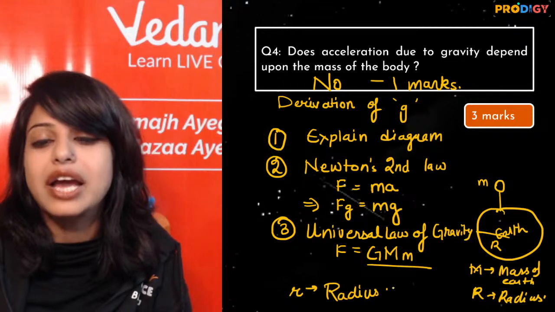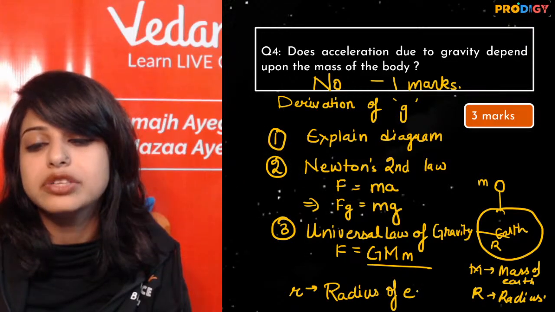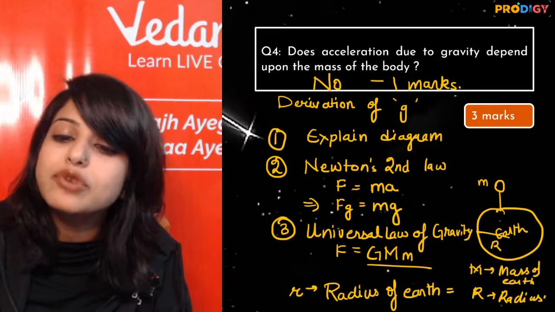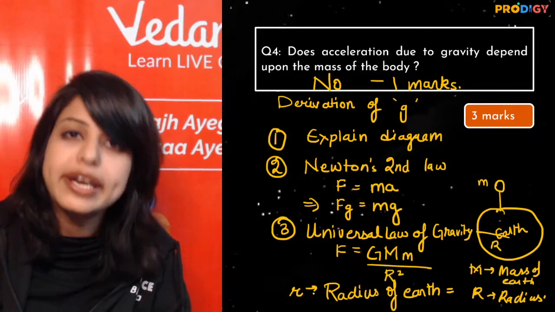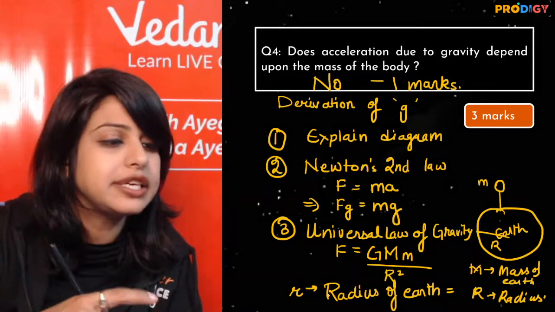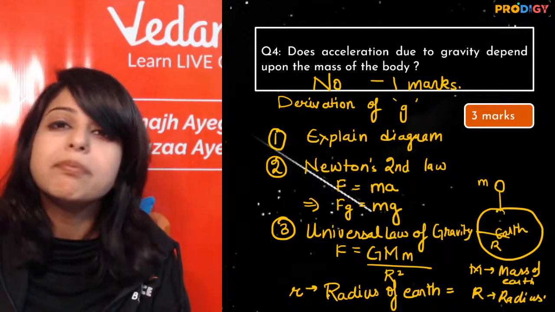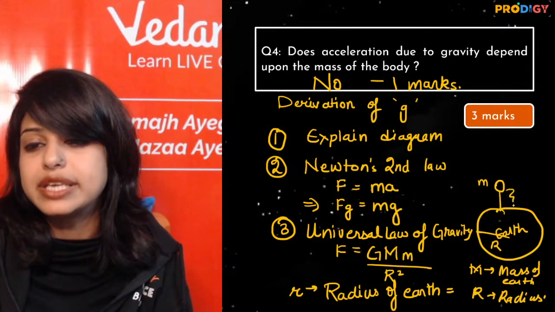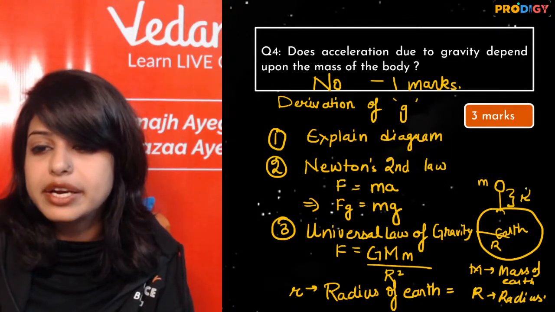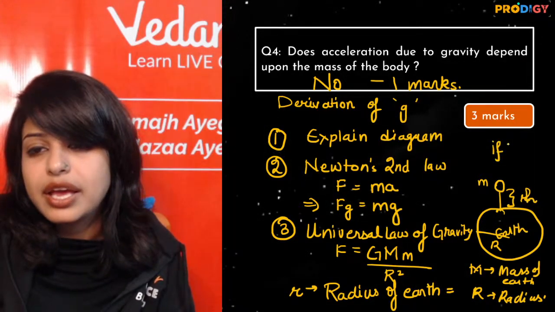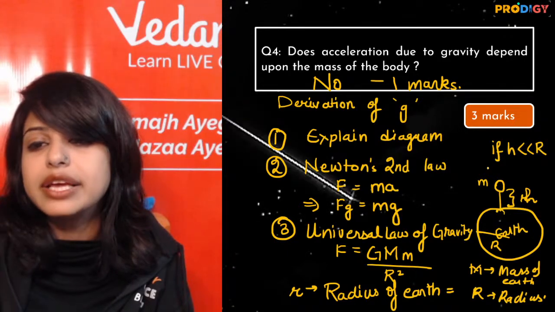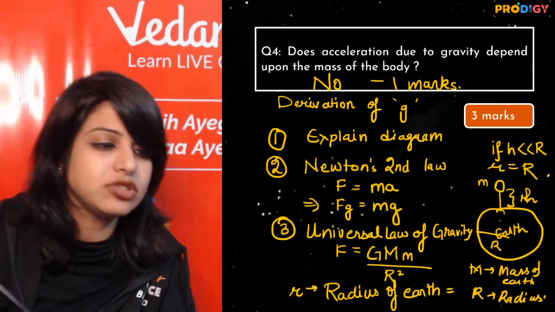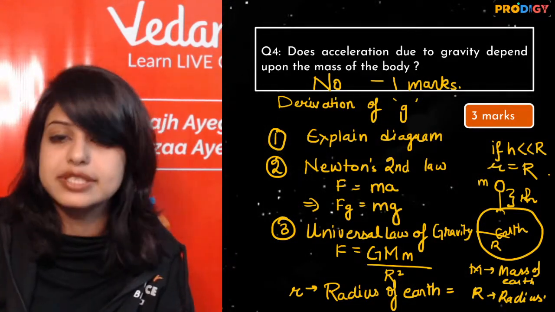Hence, R is taken to be the radius of earth, which is capital R. You have to mention it here. Why are we taking the distance R to be capital R? Because R is very much greater as compared to the distance. If I take it as h, if h is very much smaller than R, then R can be taken as the radius of earth. So we have to mention this step.